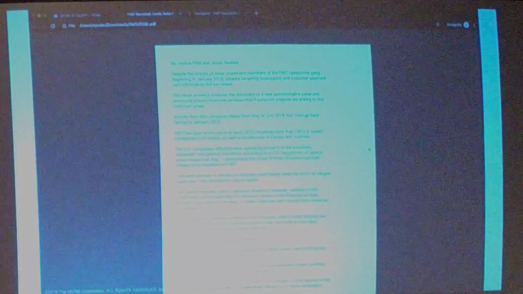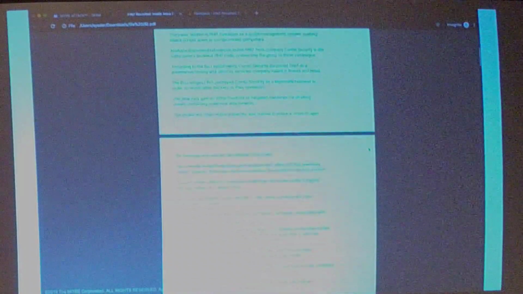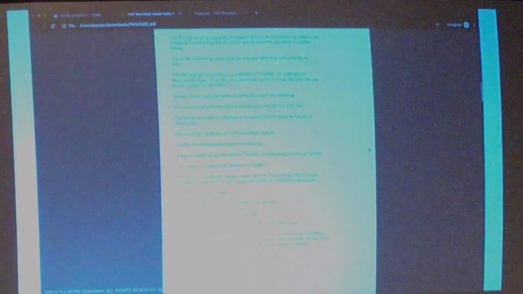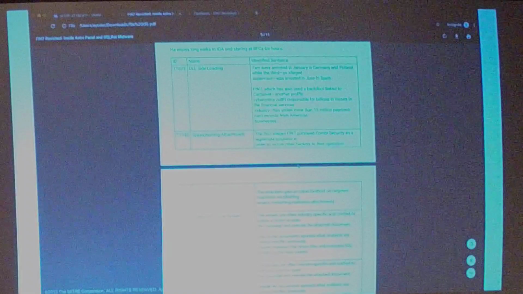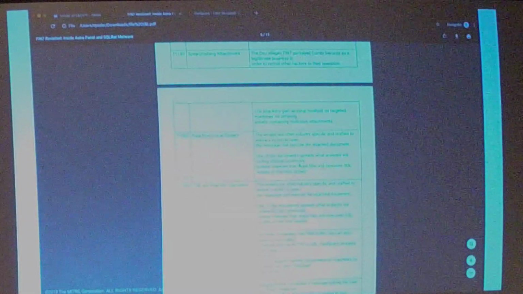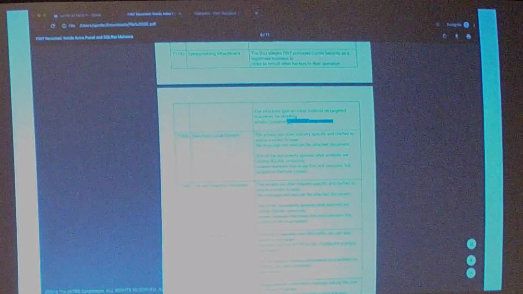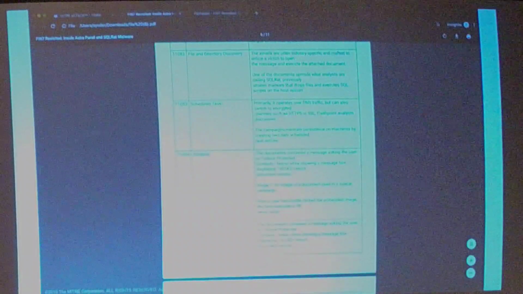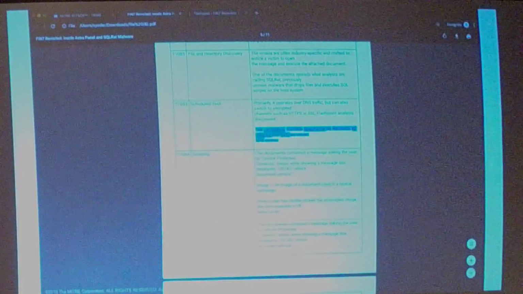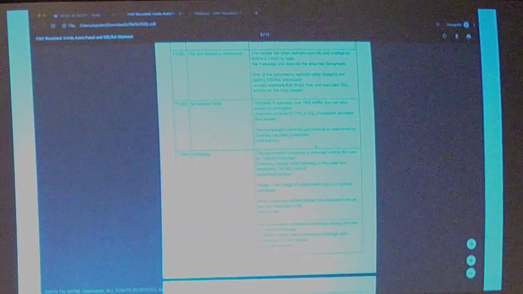But my favorite feature is if we scroll down, we get a table that will have the techniques and what sentences those techniques came from. And this will be based on the confirmed techniques in the future. As we can see, spear phishing attachment, there's that sentence where it was the malicious attachment. Scheduled tasks, same thing. I can then look at that sentence and see that there were two daily scheduled task entries there.